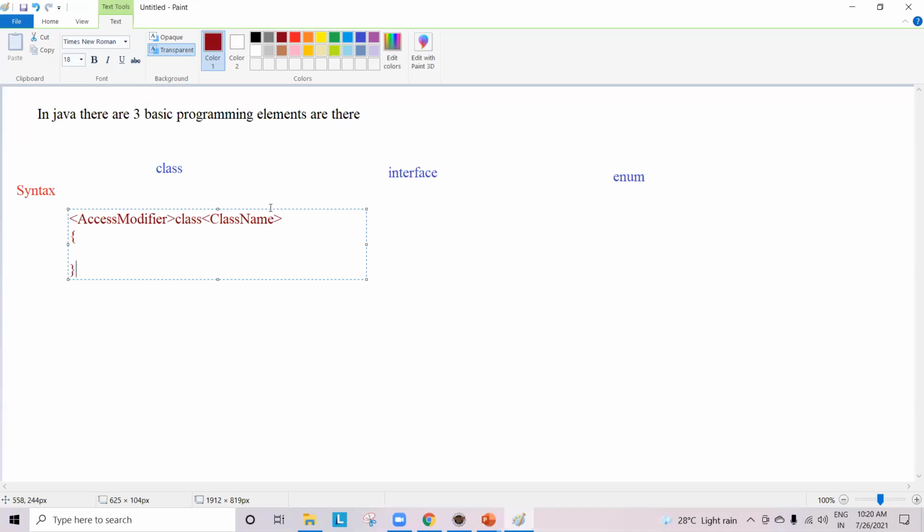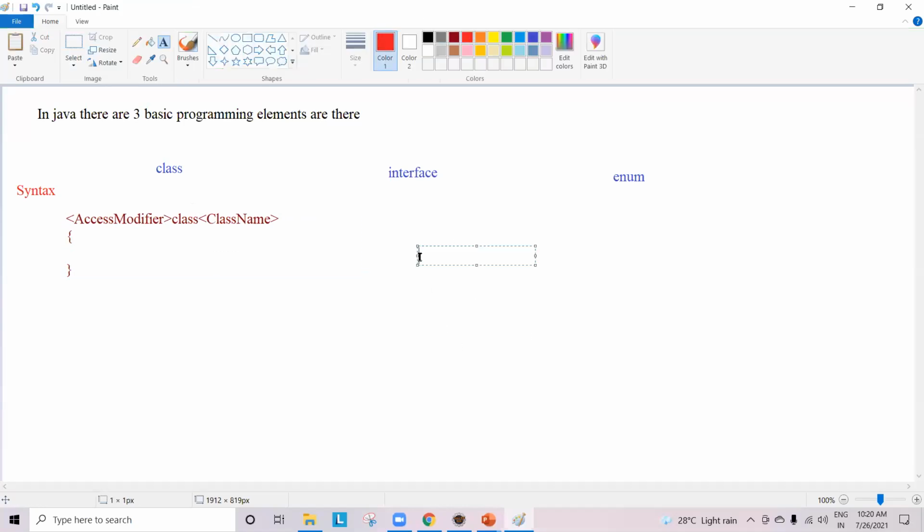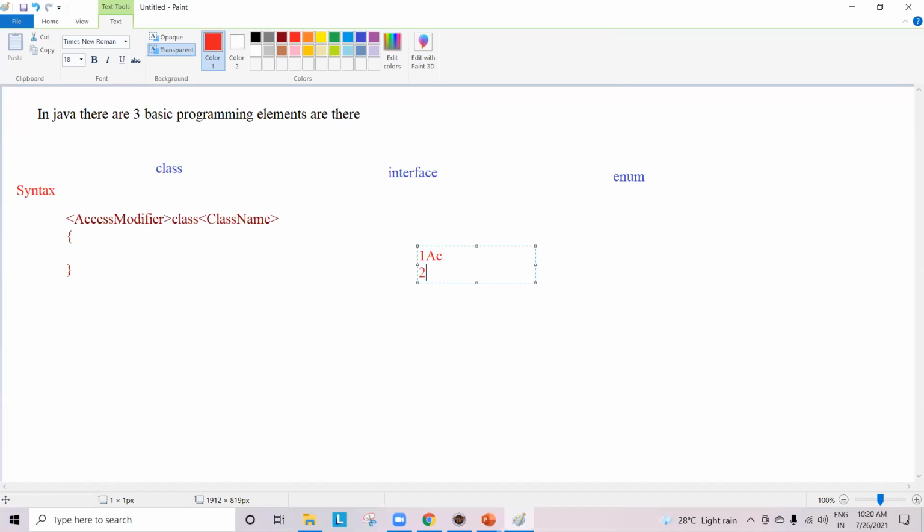For example, now I want to give you, guys, 2AC, 3AC, sleeper class, general compartment. What are these? Tell me. I mean, by seeing that, we can say that those are train journey tickets. Am I right or wrong? Like first AC, second AC, third AC, sleeper class, and general compartment ticket, right?